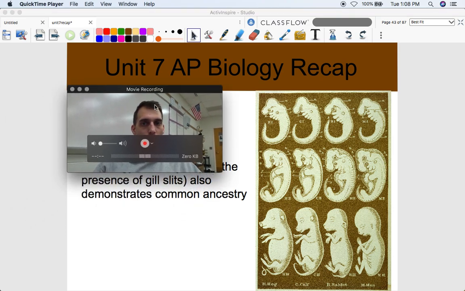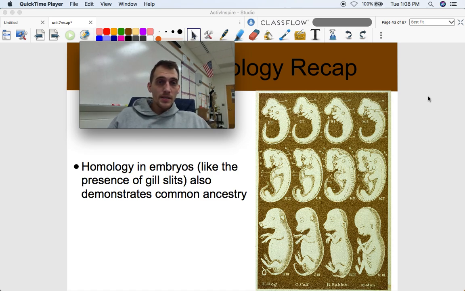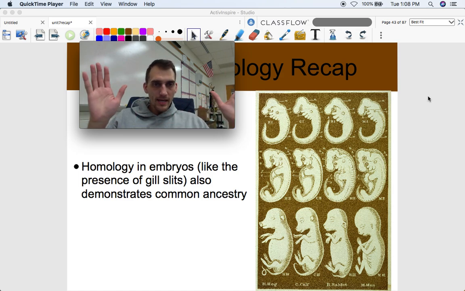All right, another really good example of homology is through embryology. This is kind of a dated picture here, and this has since been updated. But here's the deal. Embryos, in the very, very early stages of life across the animal kingdom, look really, really similar, especially in vertebrates. All vertebrate embryos have gill slits. That's right, gill slits. Isn't that fun?